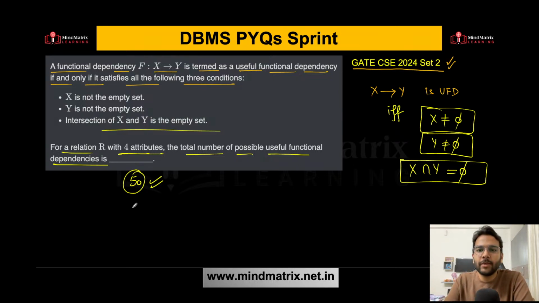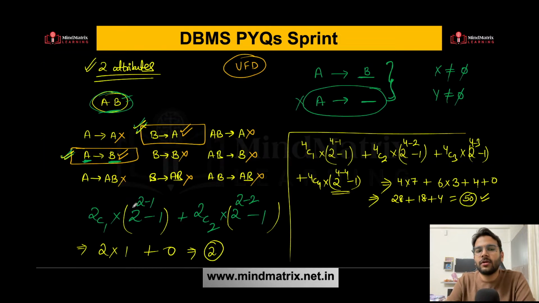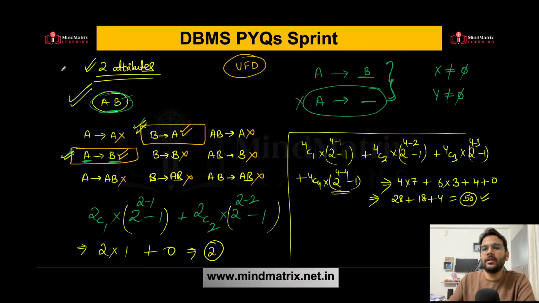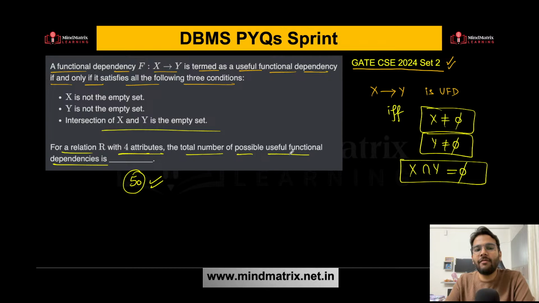Is this clear? So this should be the approach in the exam also. You don't have to remember any formula, because you're never going to recall any formula during the exam. So do the analysis, take the less number of attributes, do the analysis, try to find out the pattern. So this is what we did. We started with 2 attributes, then we did for 3 attributes, and then finally you can just apply that approach for 4 attributes and any number of attributes. I hope it is crystal clear to all of you. Do you have any doubt here? 50 will be the correct answer for this one.